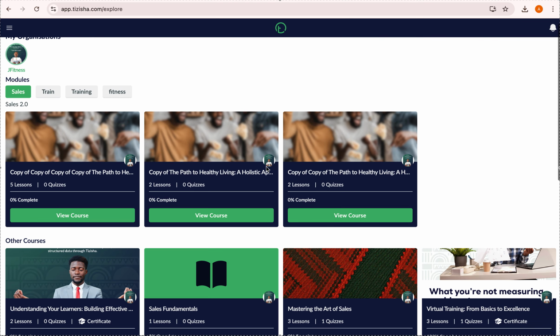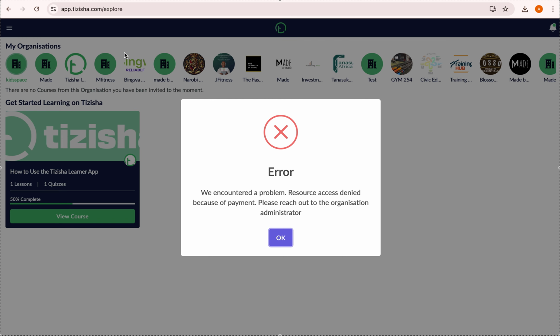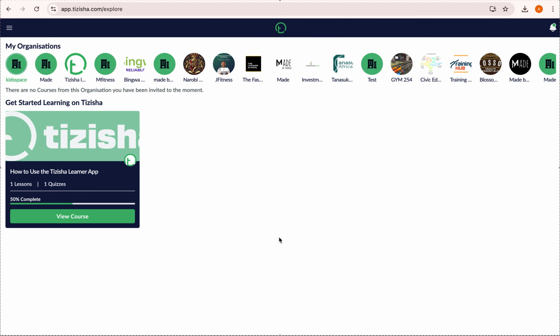So I said I'm gonna show you an account that belongs to different organizations so that you see how that looks. So if I navigate to this, let's see. Yeah, so this is an example. All organizations that this learner belongs to are highlighted at the very top section here, right?